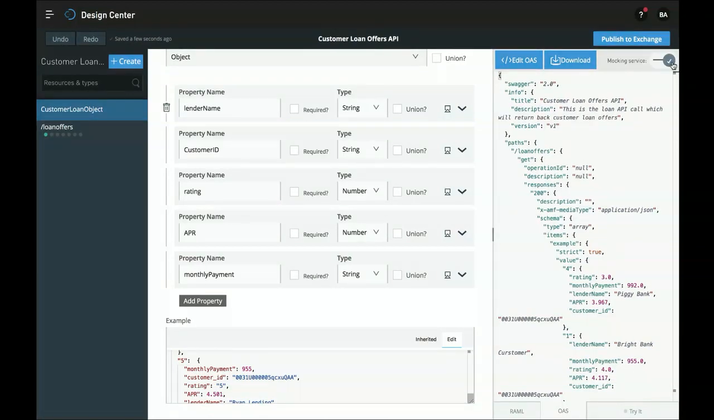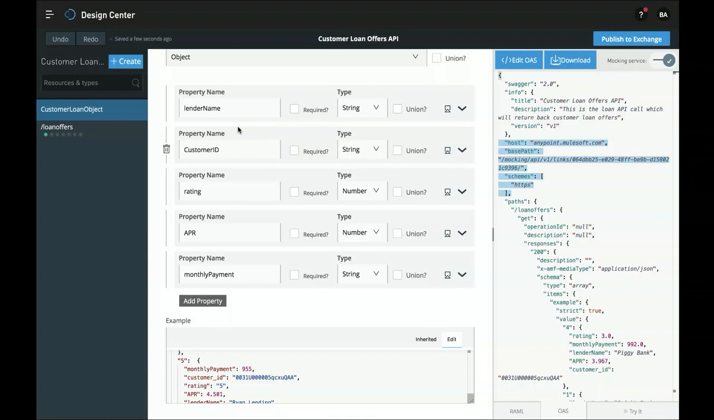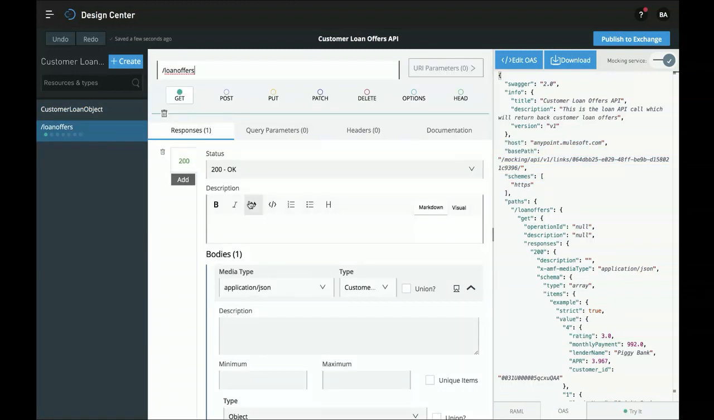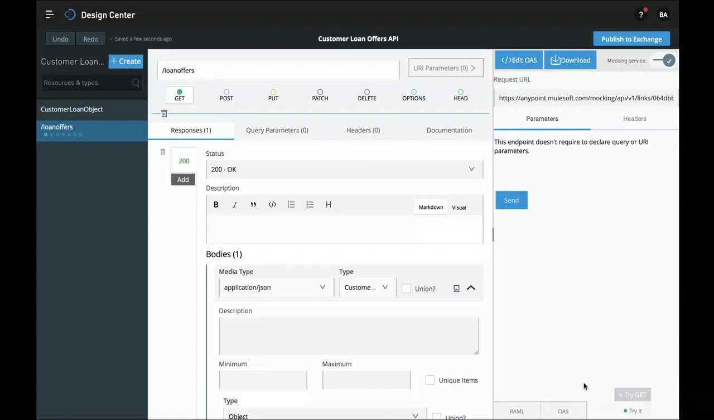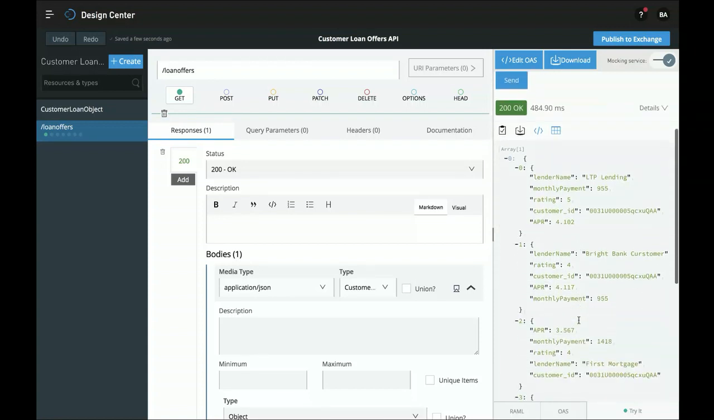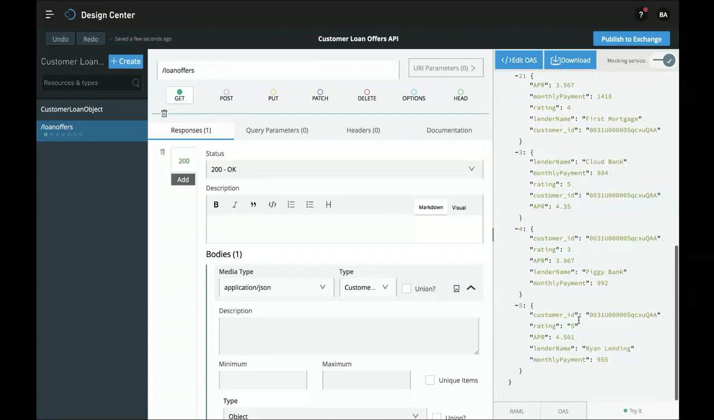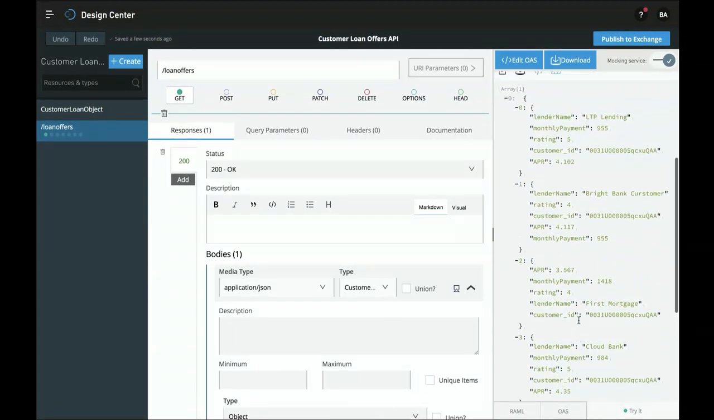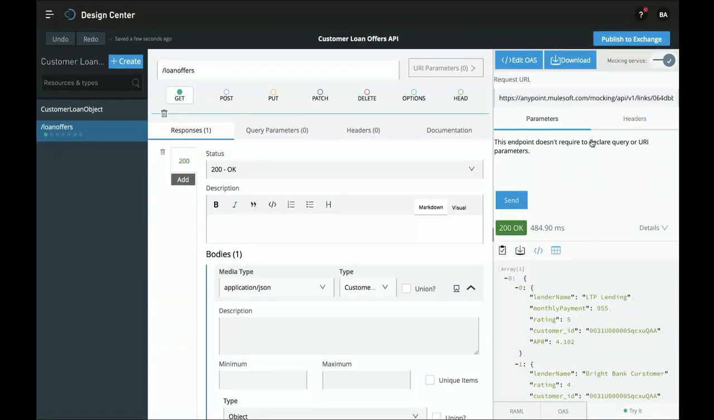So let's click this button. And then when I choose that loan offers resource and click try it over in the bottom right, let's send a request. Excellent. So we now see that 200 response showing everything is okay, and we see this array of loan offers, so we know exactly what the user is going to get back.